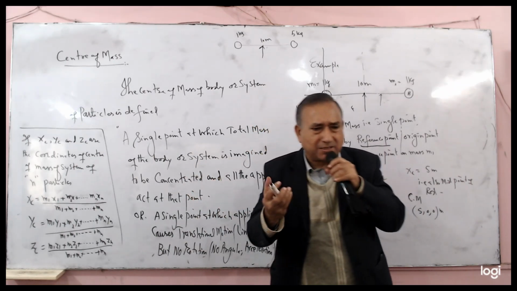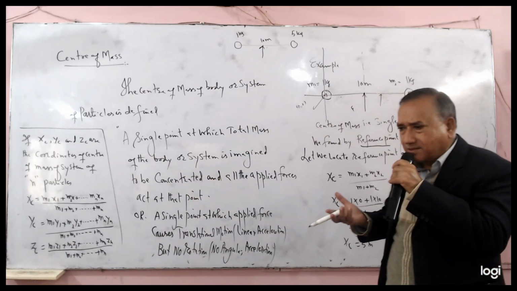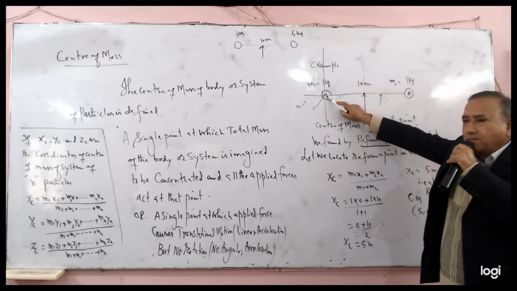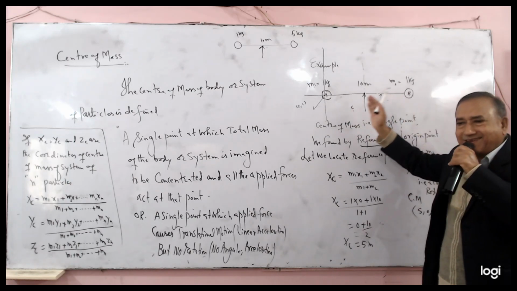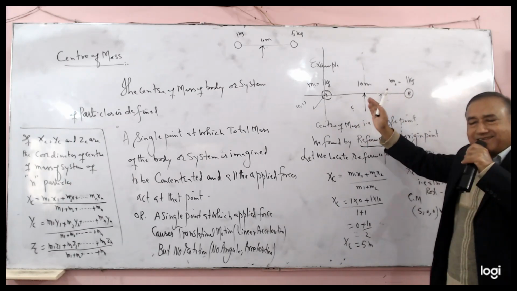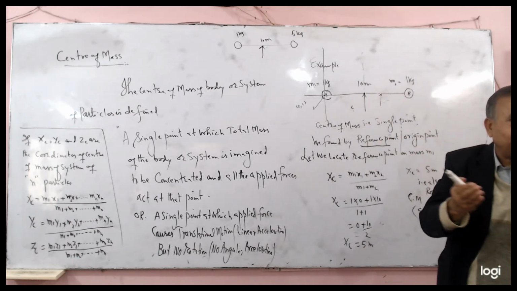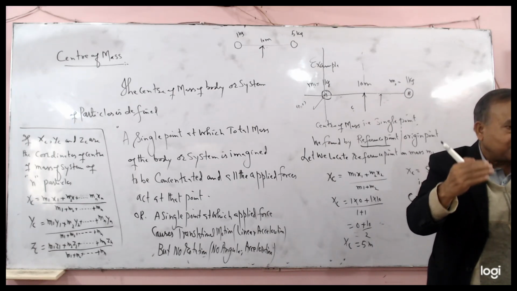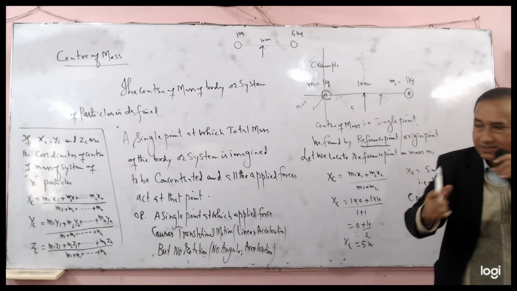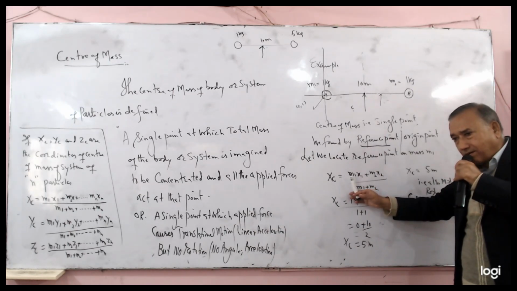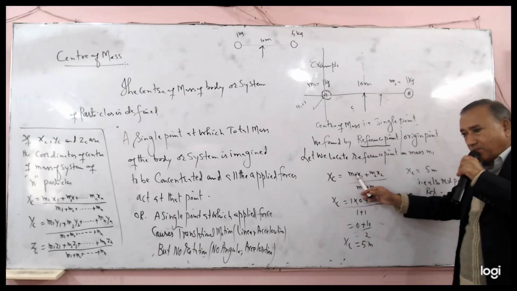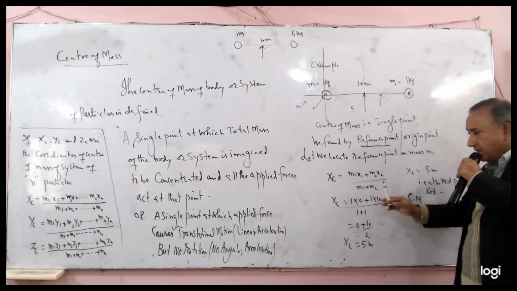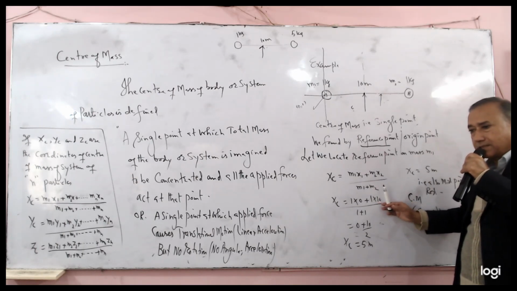We take a simple example, in one dimension, where I study the center of mass along the x-axis. The system has two particles, and we study the center of mass along the x-axis: M1 x1 plus M2 x2 divided by M1 plus M2.